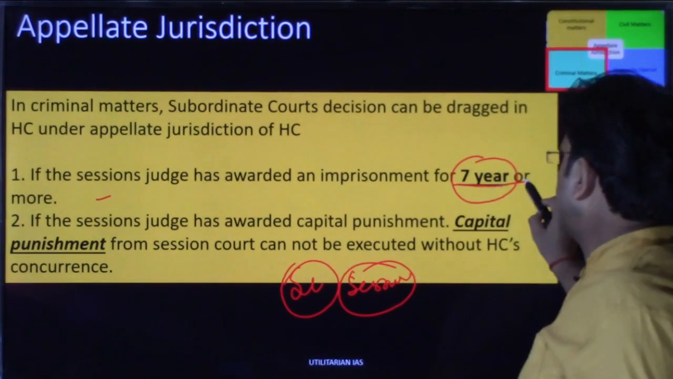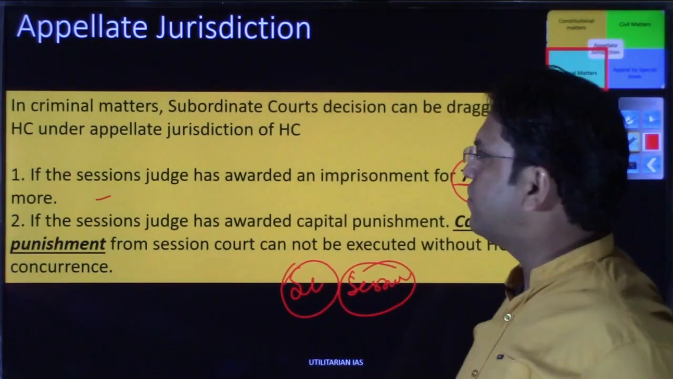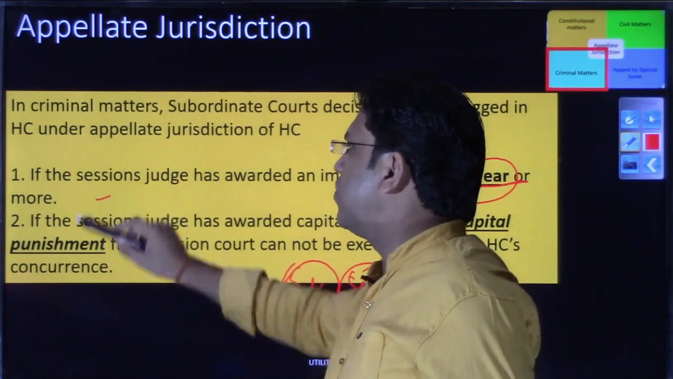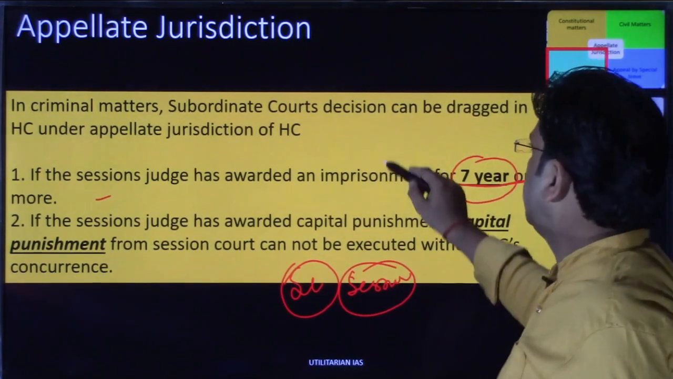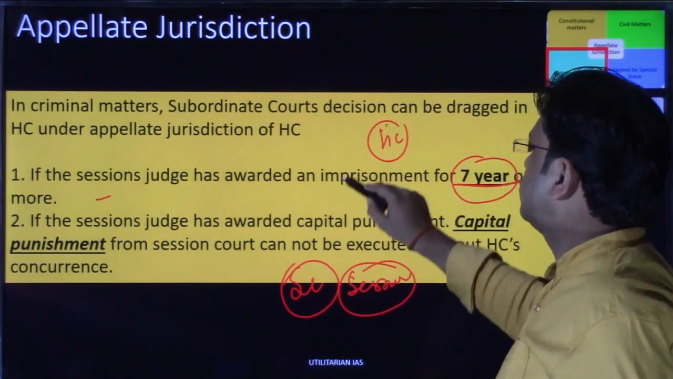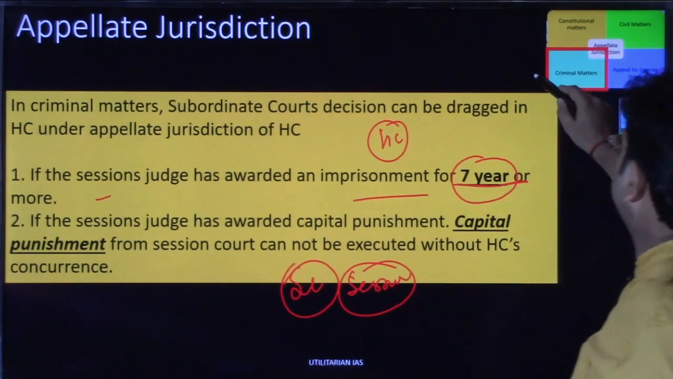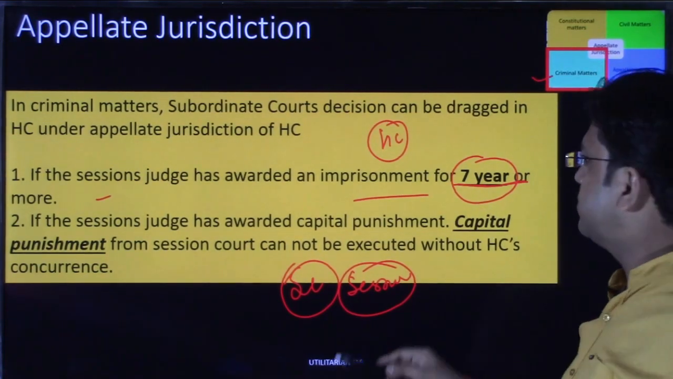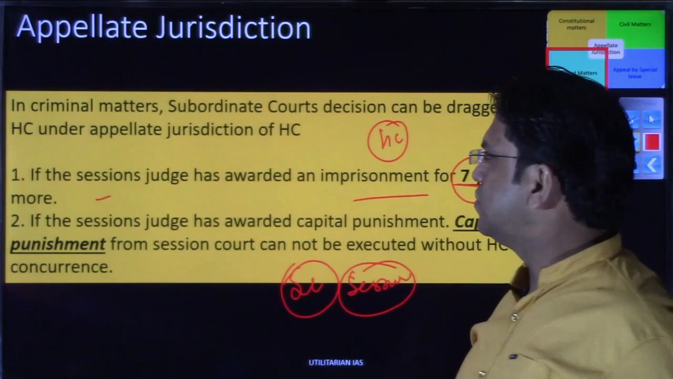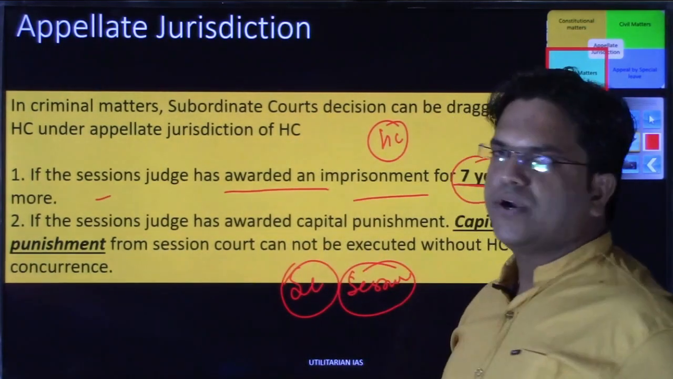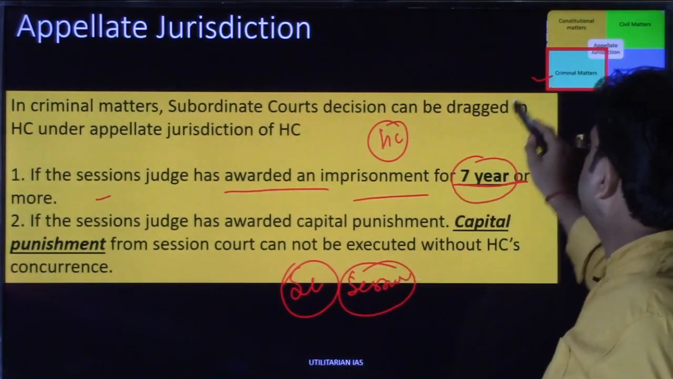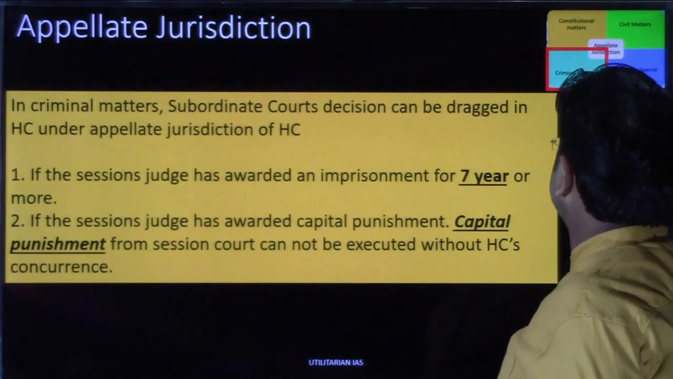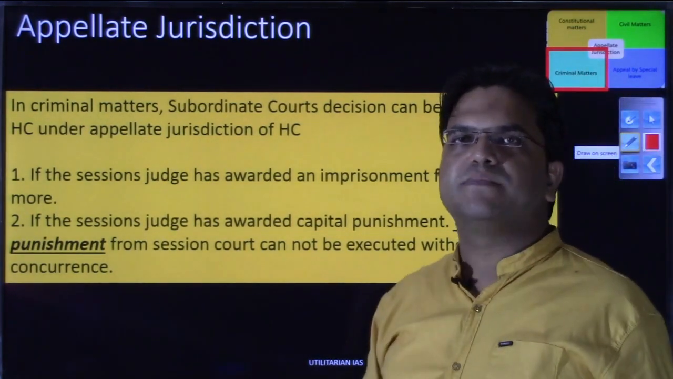So if a session court has awarded you a sentence of more than 7 years, then your case is eligible to go into the high court. So that is one instance, and we are discussing this under criminal matters because this is a criminal matter. This is the first instance where the high court has appellate jurisdiction in a criminal matter.